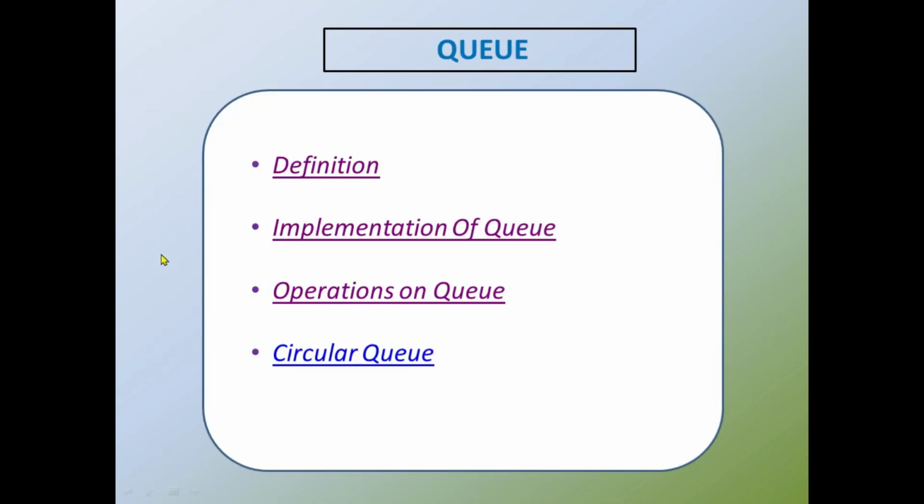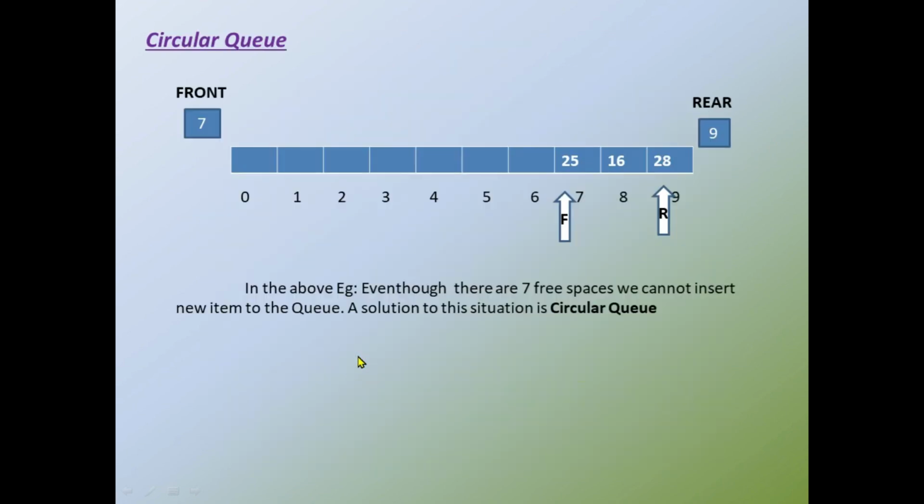So we have completed the two operations on queue, insertion and deletion. Hope all of you have understood these two operations. So next we are going to the special topic of queue, circular queue. So what is the importance of circular queue, or what is the difference between an ordinary queue and a circular queue? So this is a very simple example to illustrate.